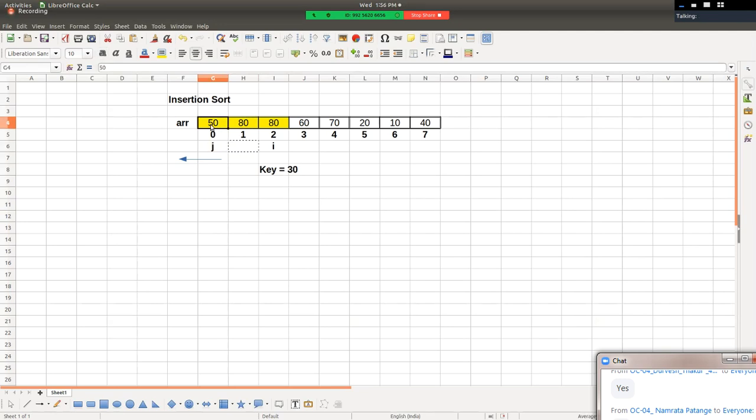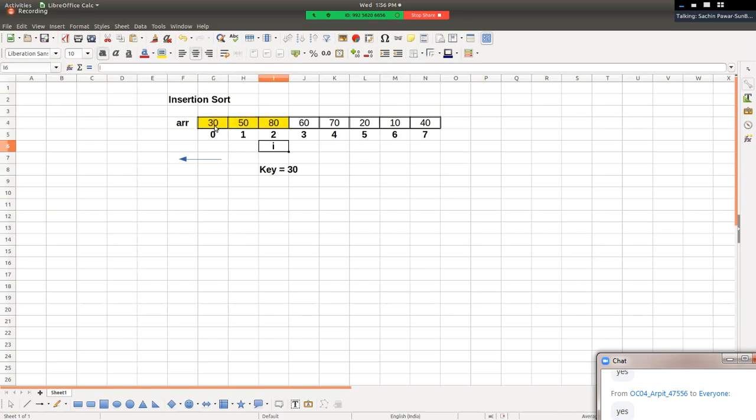Is 30 less than 50? Yes, and hence 30 should be present before 50 or after 50? Before 50, right? And hence we need to shift 50 as well towards right hand side by one position. इसलिए हम 50 को भी क्या करेंगे? Shift करेंगे, right? And at this position we'll want to insert key. और हम लोग यहाँ पे क्या करेंगे? Key insert करेंगे. Hello friends, have you understood this? Right? So in this iteration, we have inserted 30 key at its appropriate position, right?